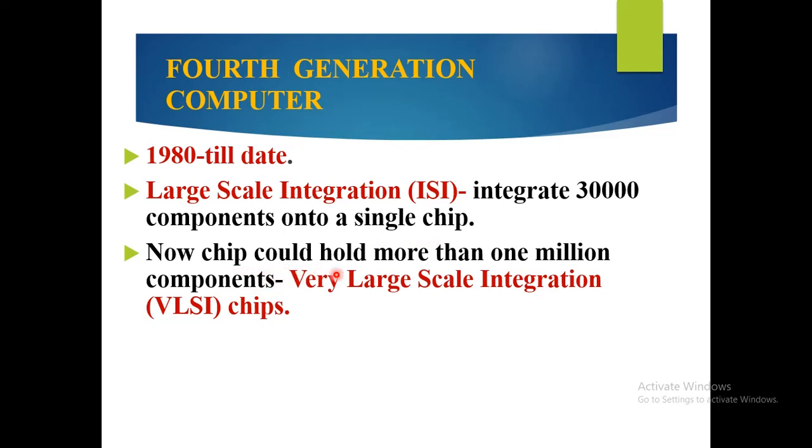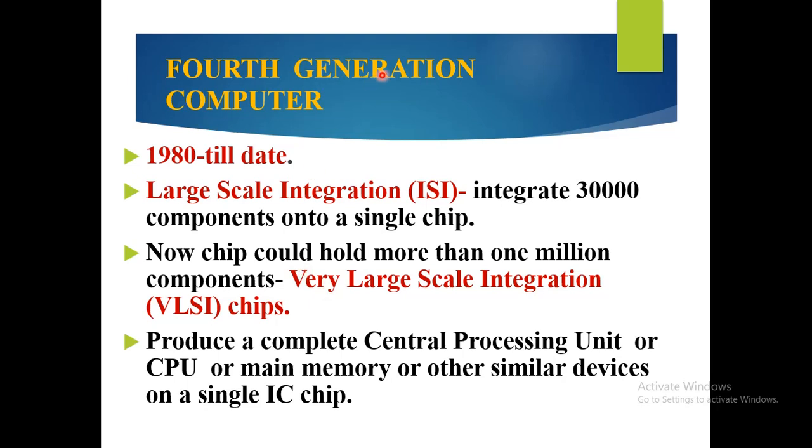After large scale integration, there are very large scale integration chips, which are called VLSI. In this, one single chip holds more than 1 million components.